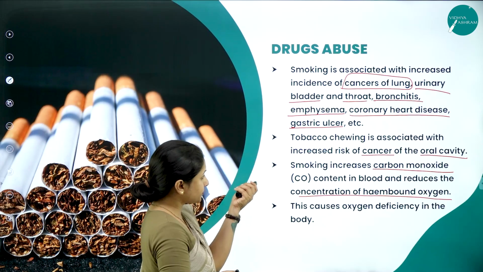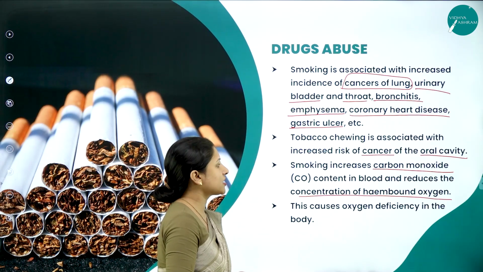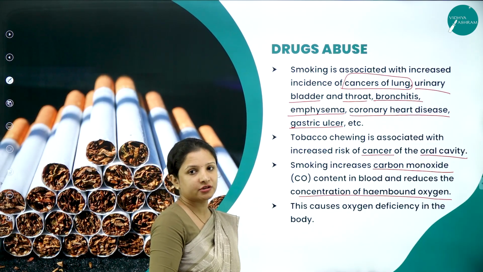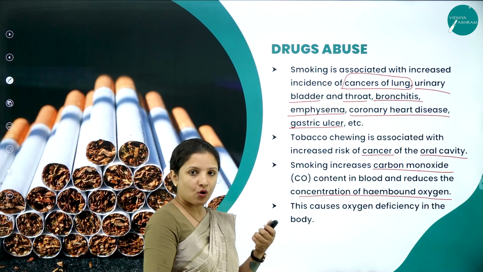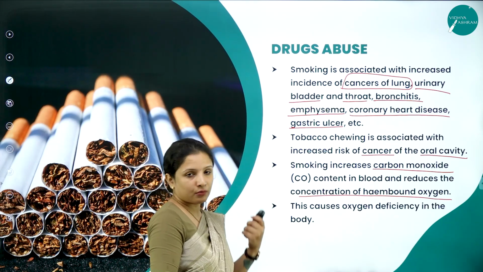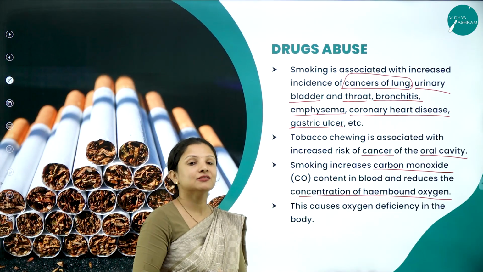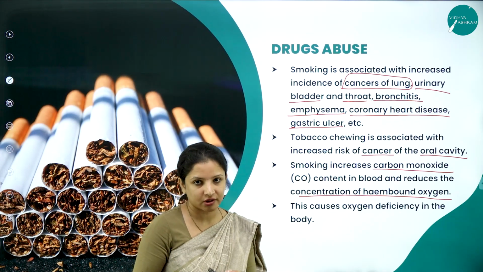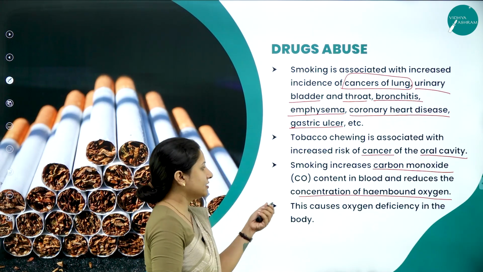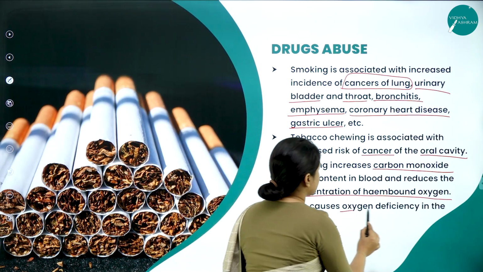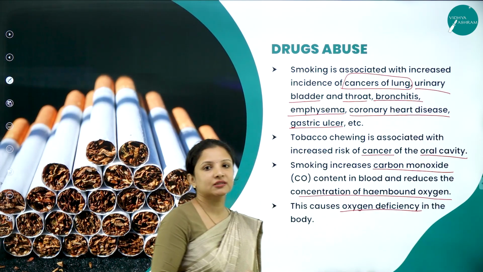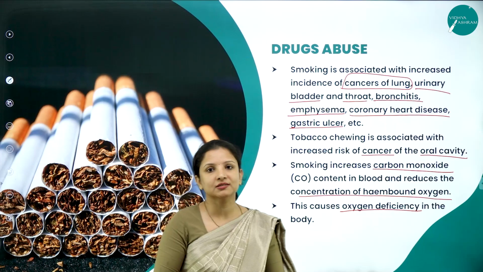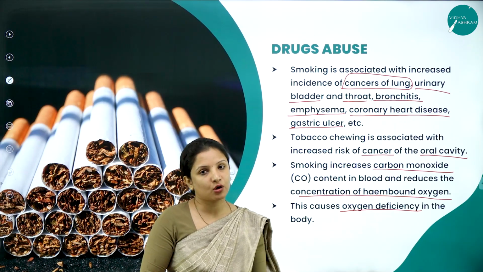And the main reason for the reduction in the concentration of heme-bound oxygen is that when we smoke, too much carbon monoxide gets accumulated. We are not taking in carbon dioxide, but we are taking in carbon monoxide. So that is the reason, and this causes oxygen deficiency in the body. So sometimes you can see people who are chain smokers, their nails or their lips and all that will be blue.